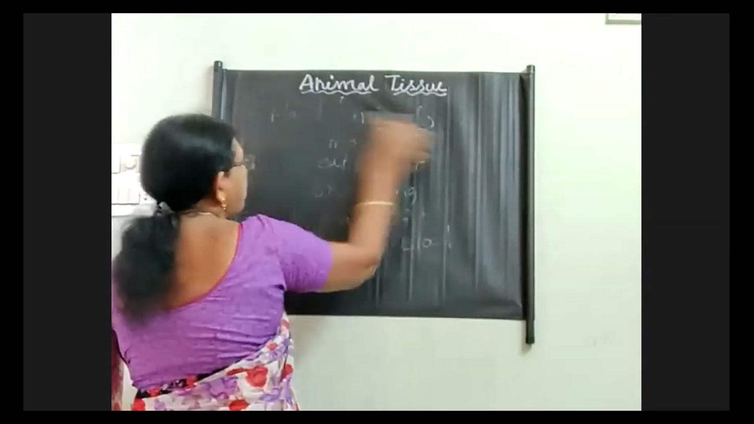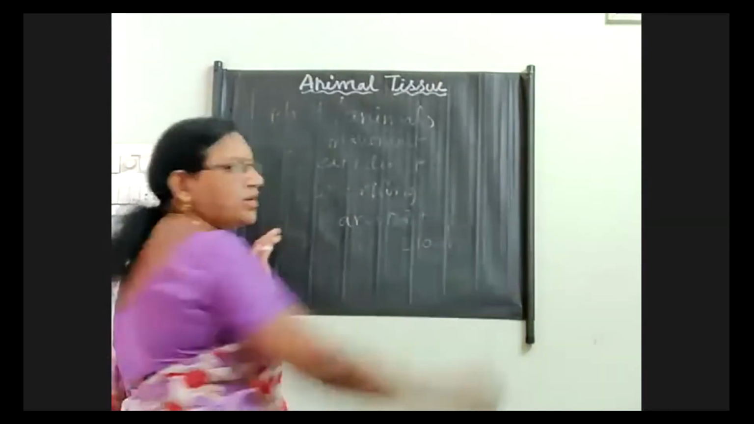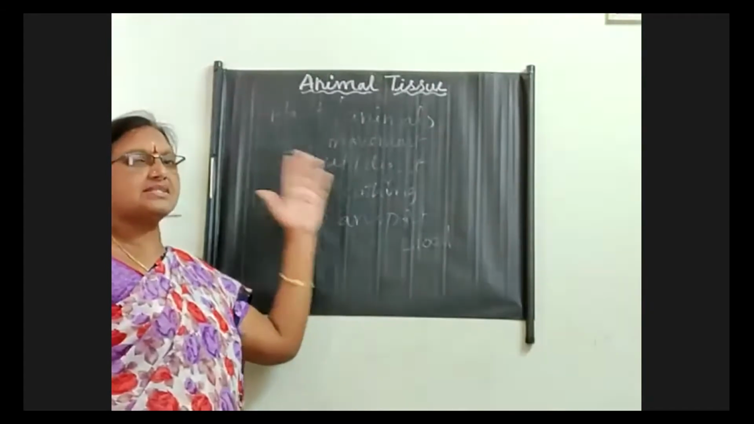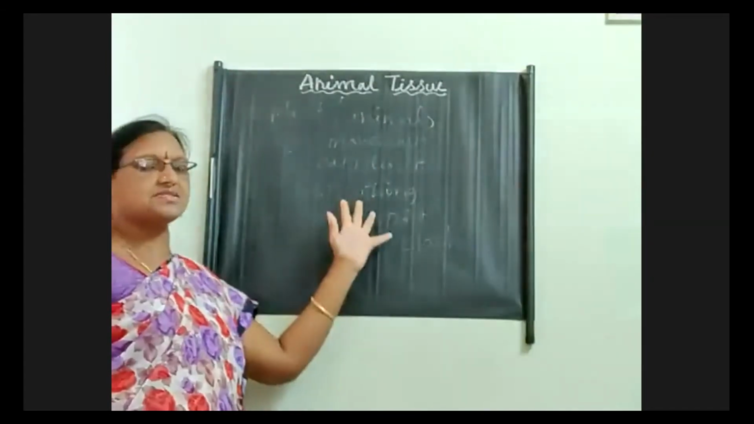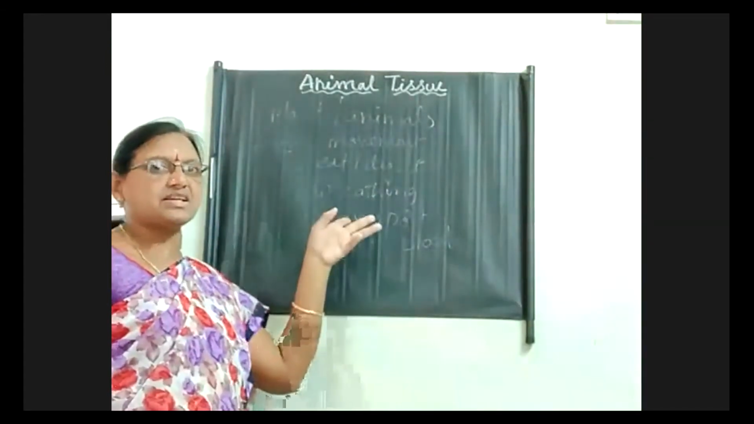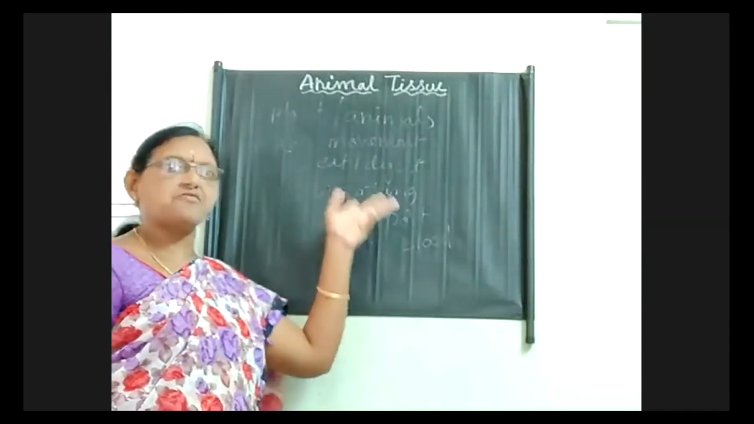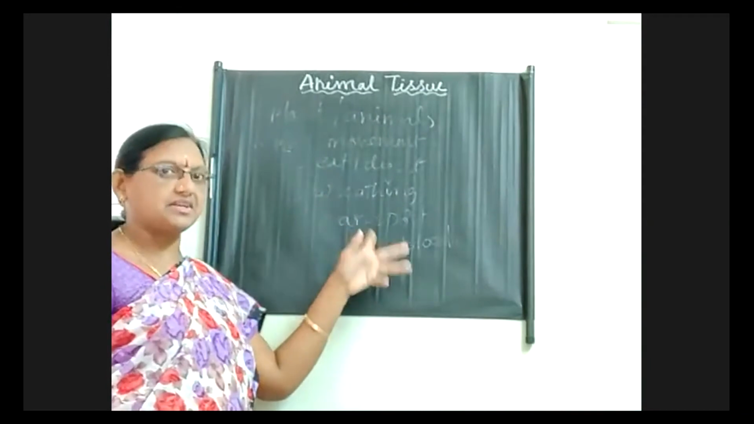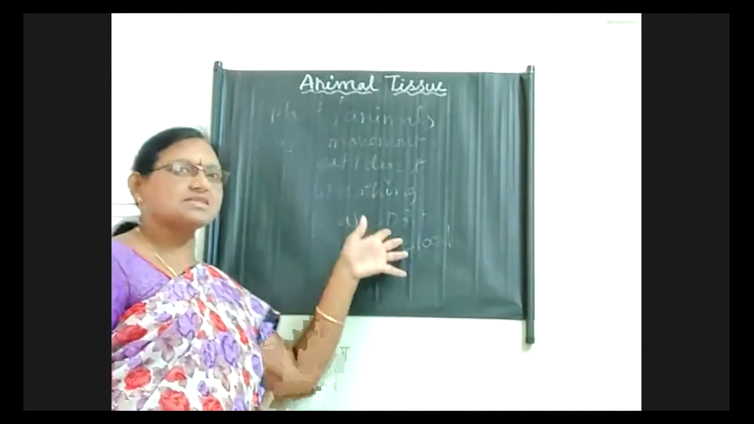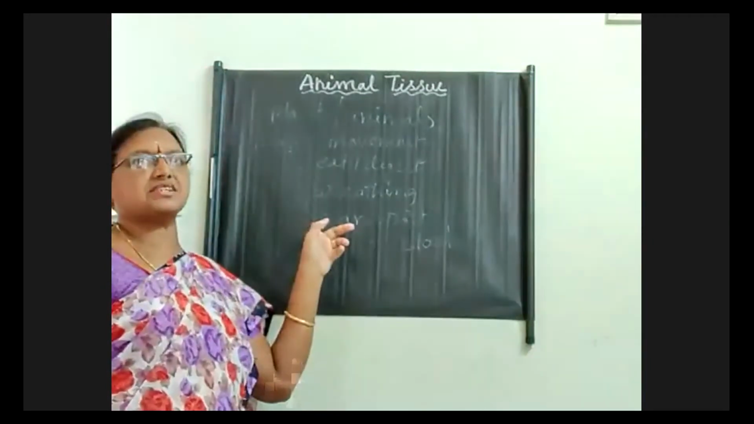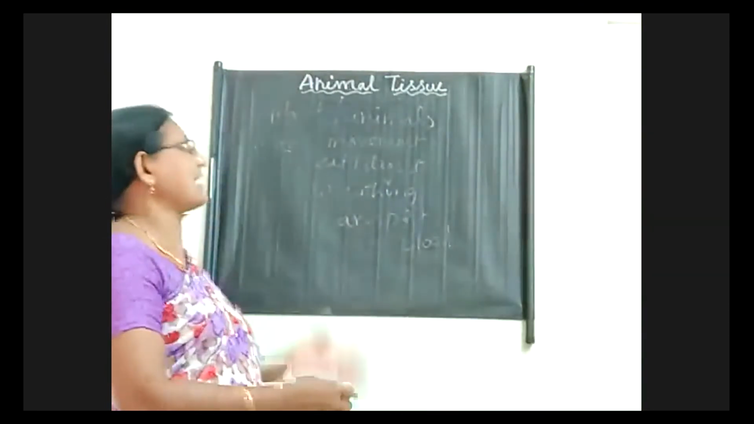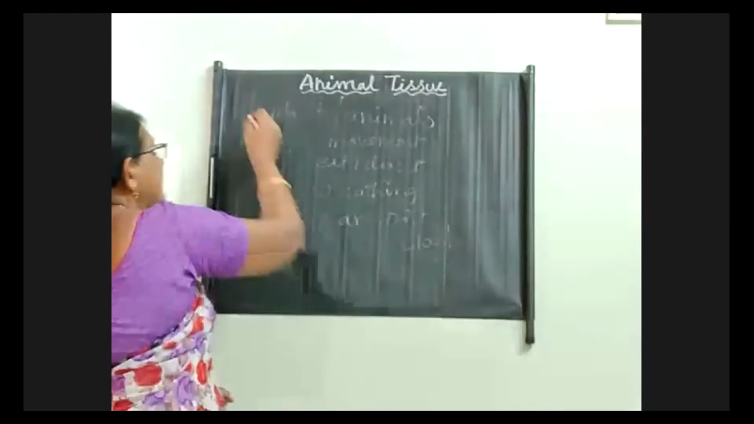You already know what a tissue is. What is the definition of a tissue? A tissue is a group or cluster of cells which have the same origin and perform the same function. Whatever cells are present in the tissue, they have similar structure and the same function. So what are the different categories or classifications of animal tissues that we will see?